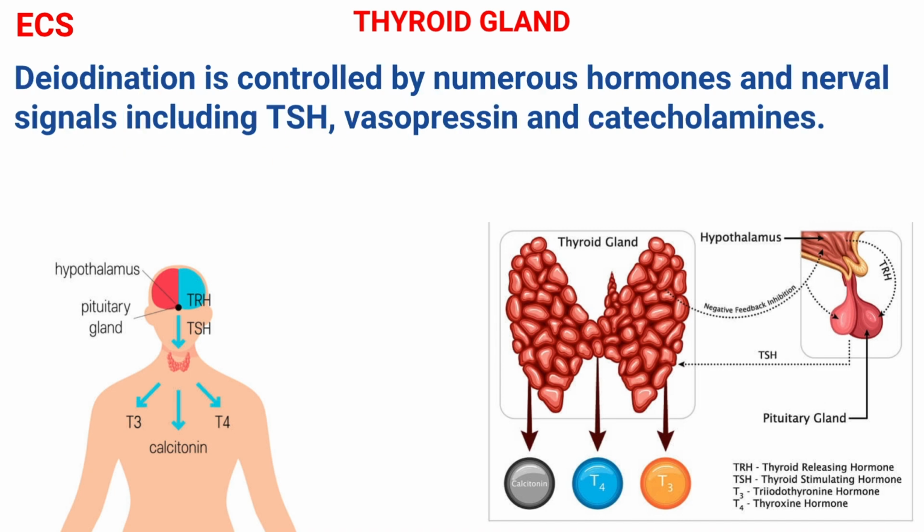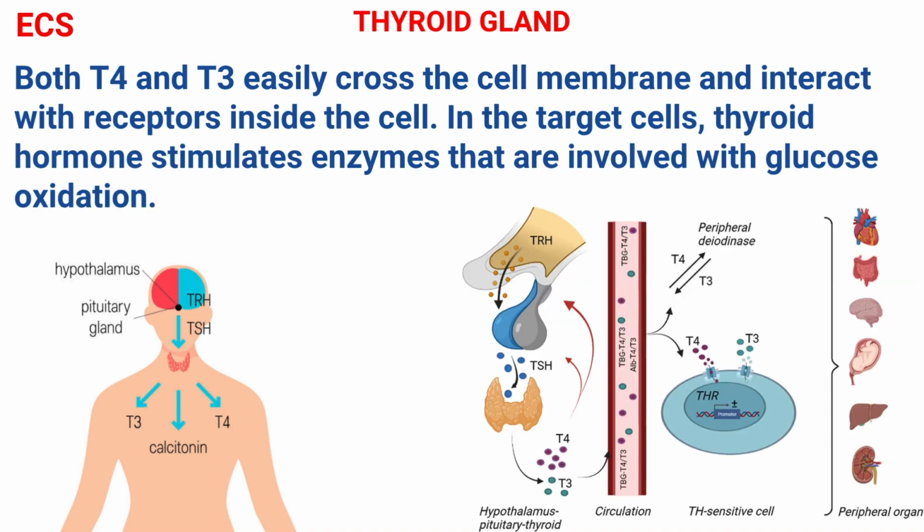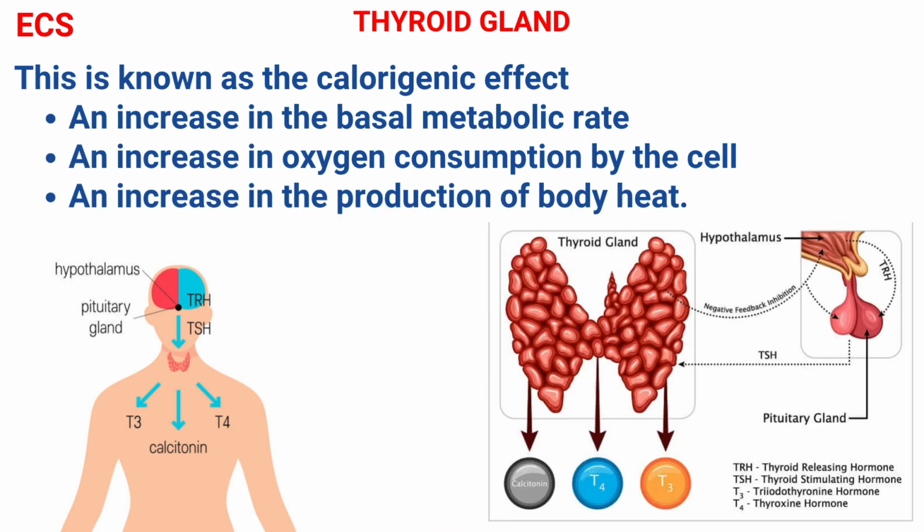The deiodination is controlled by numerous hormones and nervous signals including TSH, vasopressin, and catecholamines. Both T4 and T3 easily cross the cell membrane and interact with the receptors inside the cell. In the target cells, thyroid hormones stimulate enzymes that are involved with glucose oxidation. This is known as the calorigenic effect, and its overall effects are an increase in the basal metabolic rate, an increase in oxygen consumption by the cell, and an increase in the production of body heat.